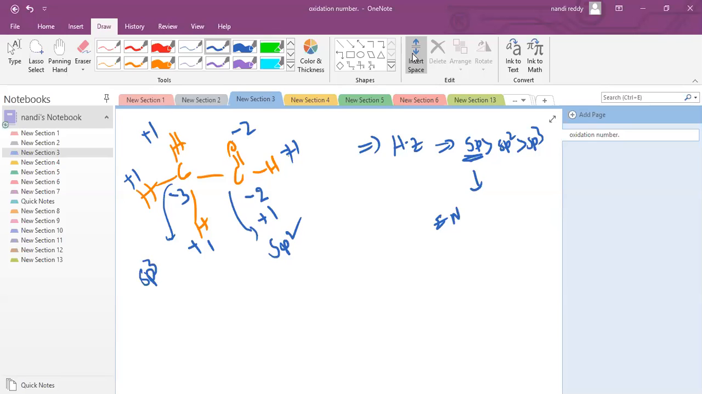sp2 is more electronegative, which means it carries the negative charge, and this one should be positive. Because of this bond, this is +1 and this is -1. This is sp2 hybridization. Now what is the resultant value? -3 plus 1 is -2. Here, +2.